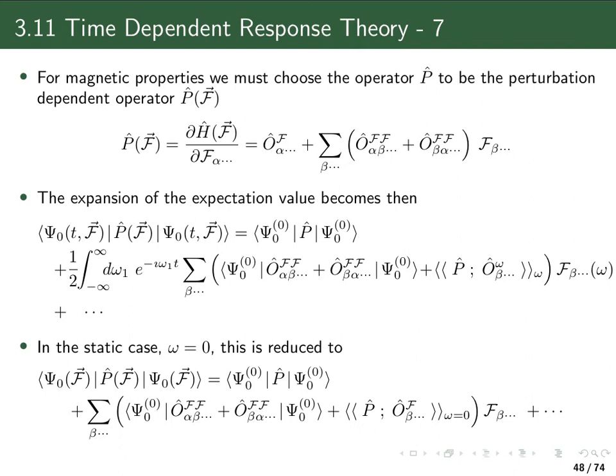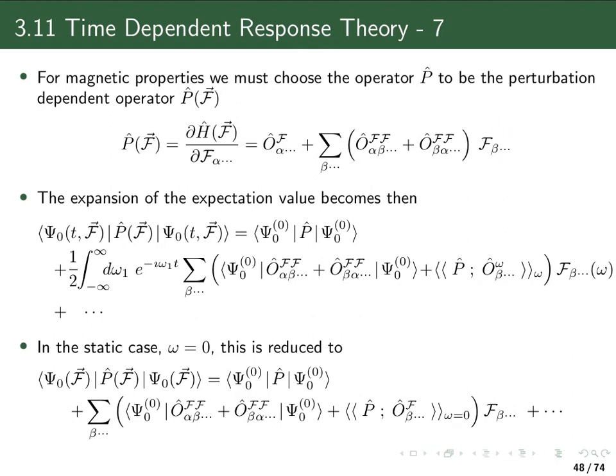Now, if we repeat the expansion of an expectation value now of such an operator, we will again get an unperturbed contribution where we have the field-free operator and the unperturbed wave function. And we will get now two terms which are linear in the perturbation, the one which we just had derived with our linear response function here, which comes from this term. And we will also get a term which comes from here.